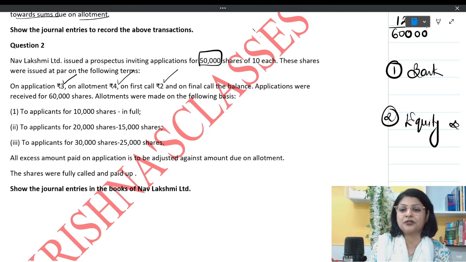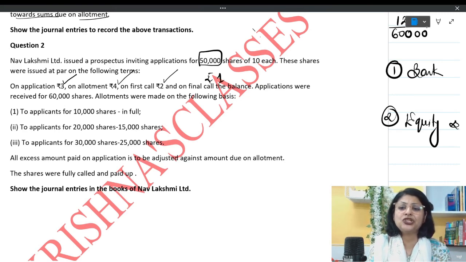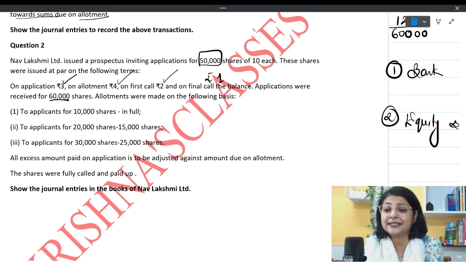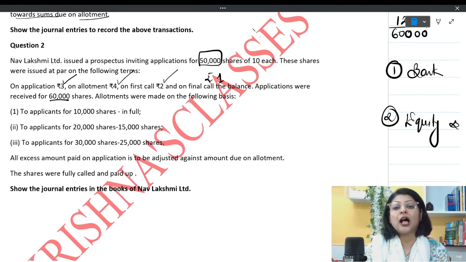So let's do the total. 4 plus 3 is 7, 8, 9. So final call is rupees 1. Okay. Applications were received for how many shares? 60,000 shares. They invited 50,000, but applications have come for 60,000 shares, which means there is oversubscription by 10,000 shares. So how did they deal with this situation?